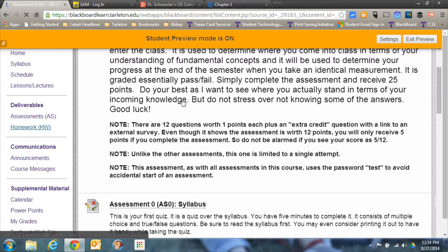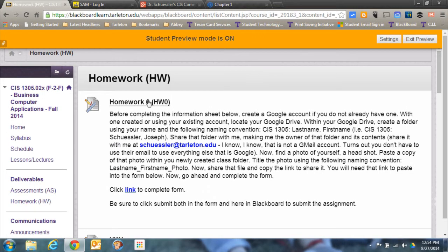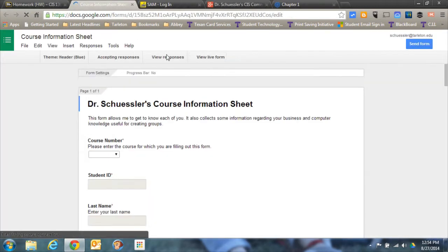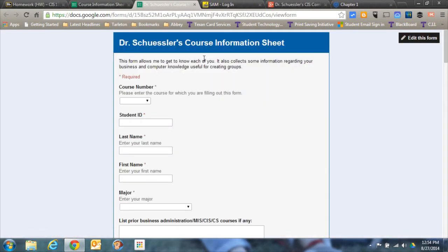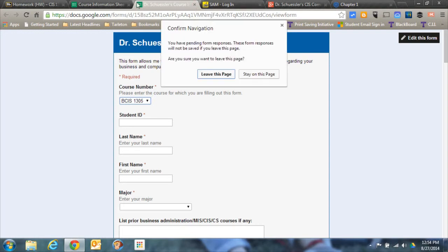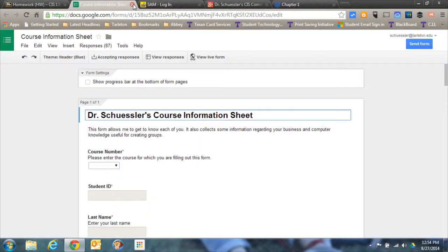Homework is right here, and your very first homework assignment, HW0 or homework 0, is really just an information form that you need to fill out. So there's nothing to print out or attach or anything like that. Just click on that, and if you want to see what the live form looks like, it's right there. Fill that out, select your course, which is that one right there, your student ID, etc. Fill all that out and submit it,